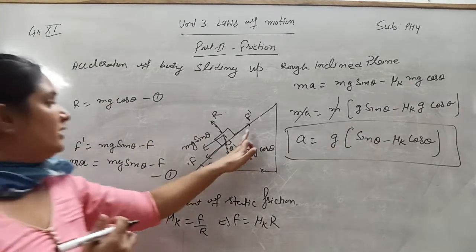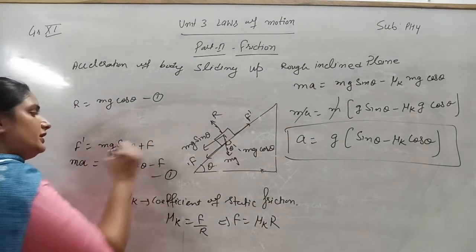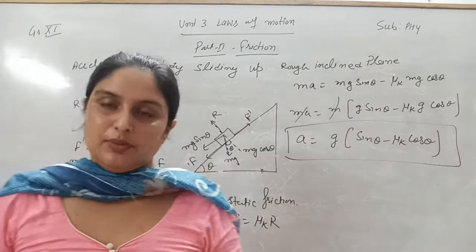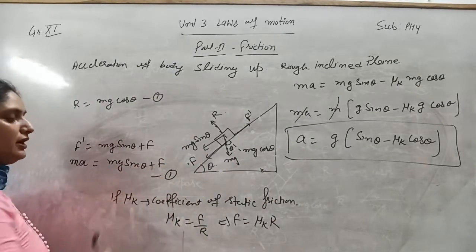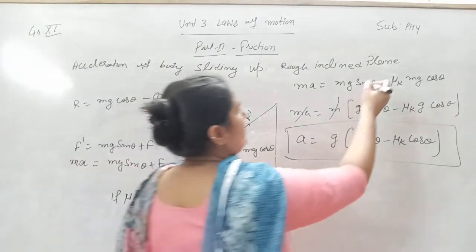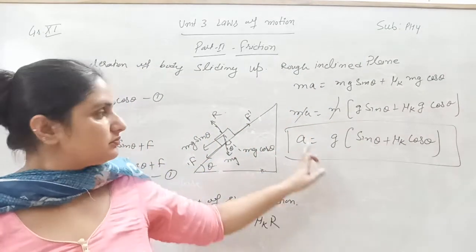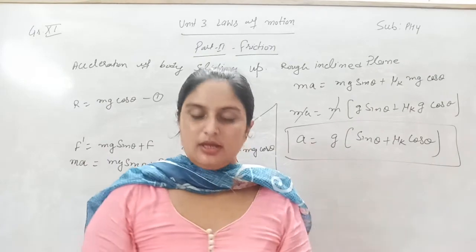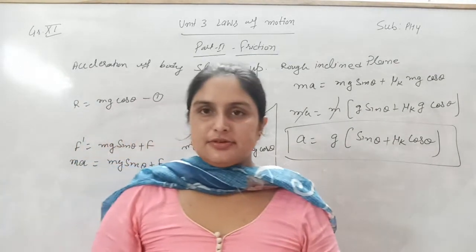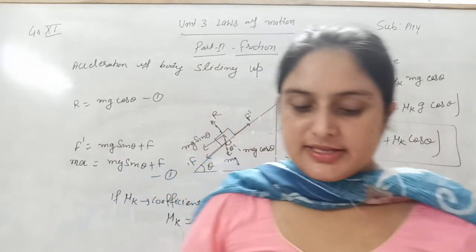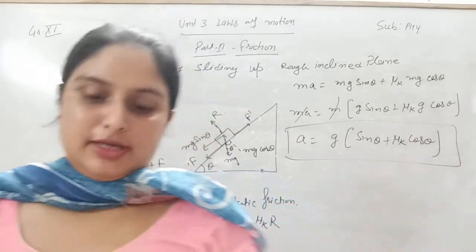Now from here F dash will be equal to mg sin theta plus F. It will be mg sin theta plus F, so again there will be plus F. The result is a equal to g into sin theta plus mu k cos theta. So in this way you can calculate the acceleration of the object sliding down the inclined plane and sliding up the inclined plane.